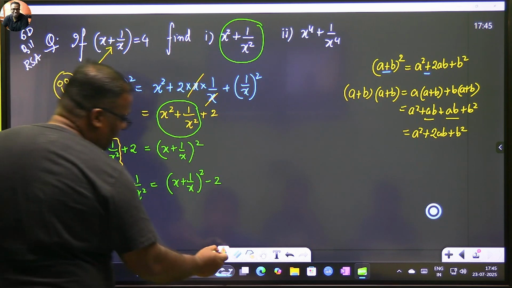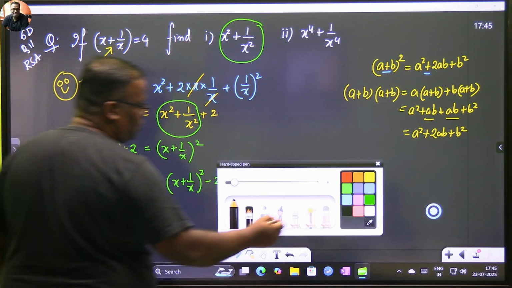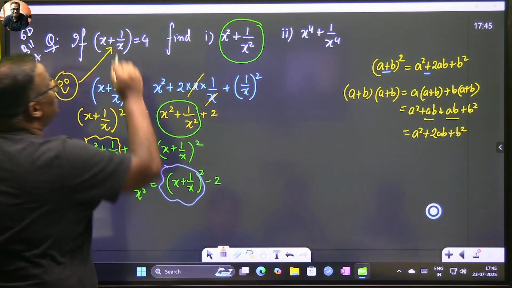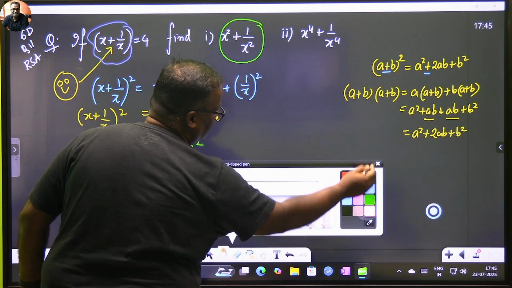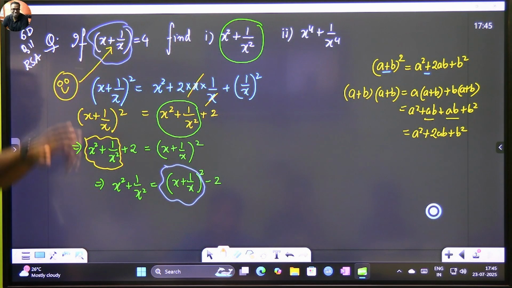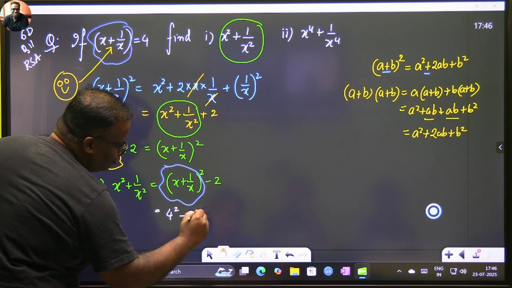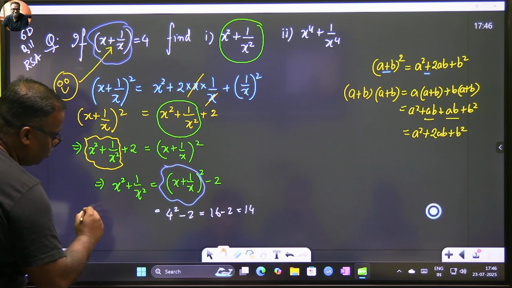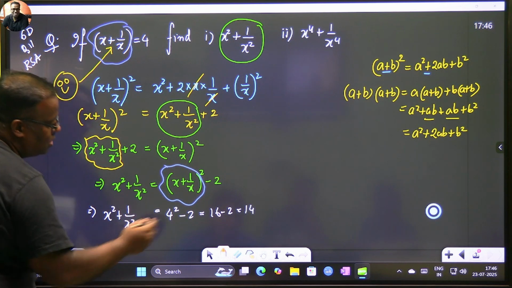And thereafter it becomes as easy as water, because just look at this fellow. This fellow is always already given to you in the question. Now you are understanding mathematics. x plus 1 by x is already given. How much is it? 4. But you have a square. So it becomes 4 square minus 2, which is 16 minus 2, which is equal to 14. So your final answer is x square plus 1 by x square is equal to 14.